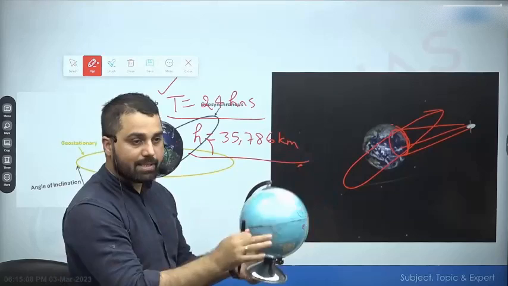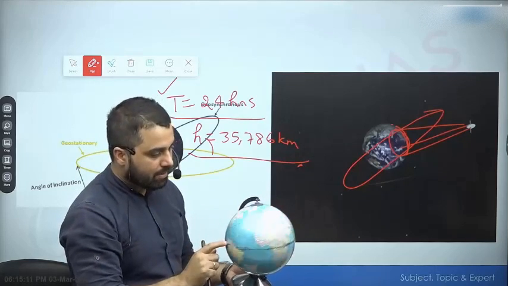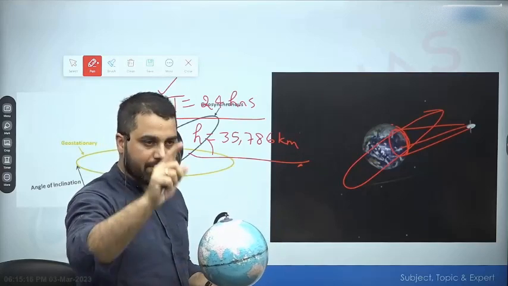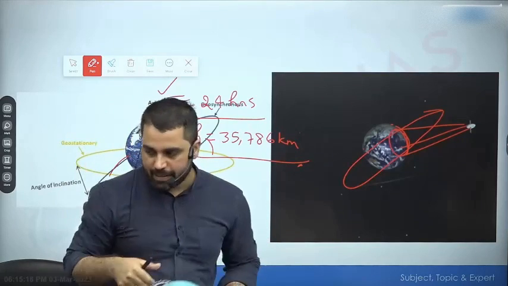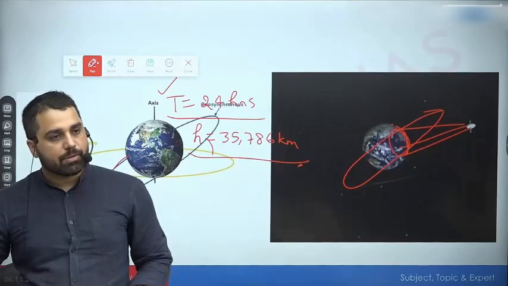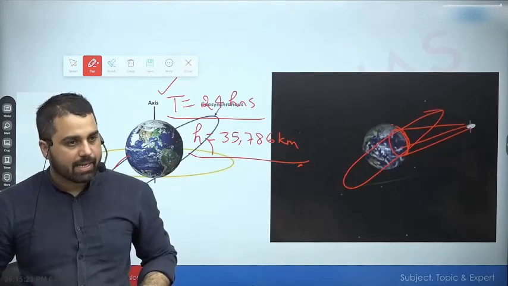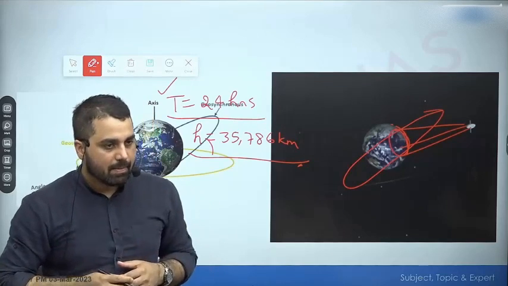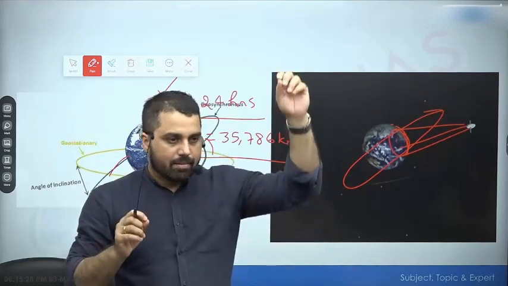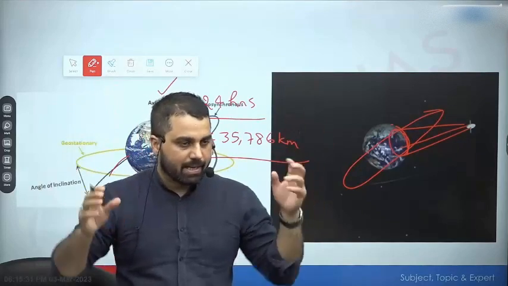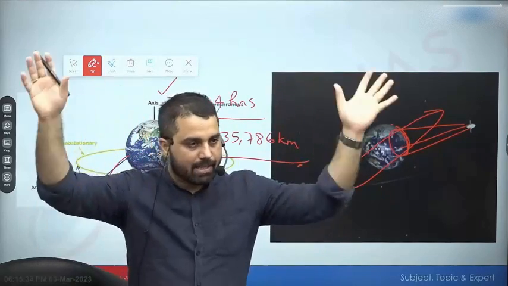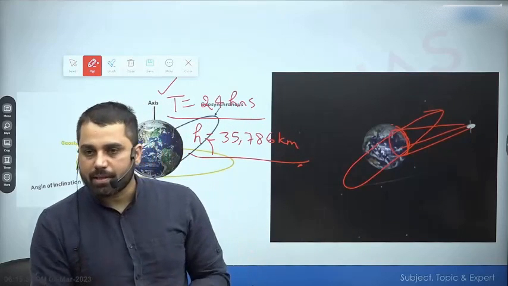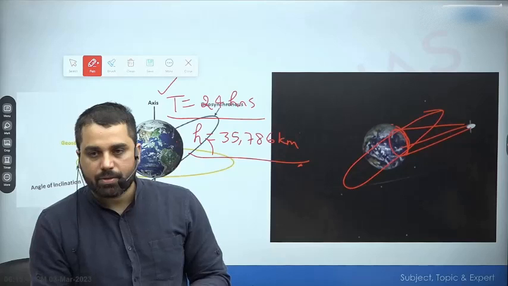So it will still maintain a line of sight from a particular ground station. However, it will not seem to be fixed except 0 degree. At 0 degree it will seem to be fixed. At other angles it will not seem to be fixed. It will look somewhere oscillating in the sky. But still I will be able to maintain a communication channel, and by placing satellites at strategic location, I can cover the entire Earth and I can maintain 24/7 communication, right? So that is the beauty of geosynchronous and geostationary orbit. So this is about types of orbit.